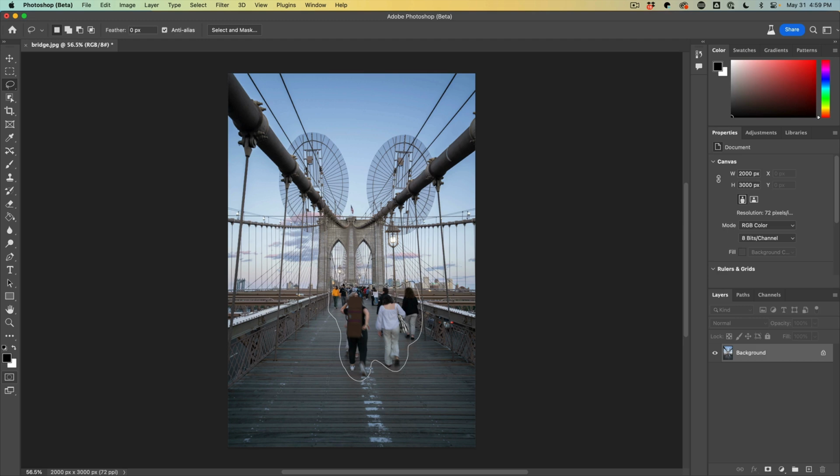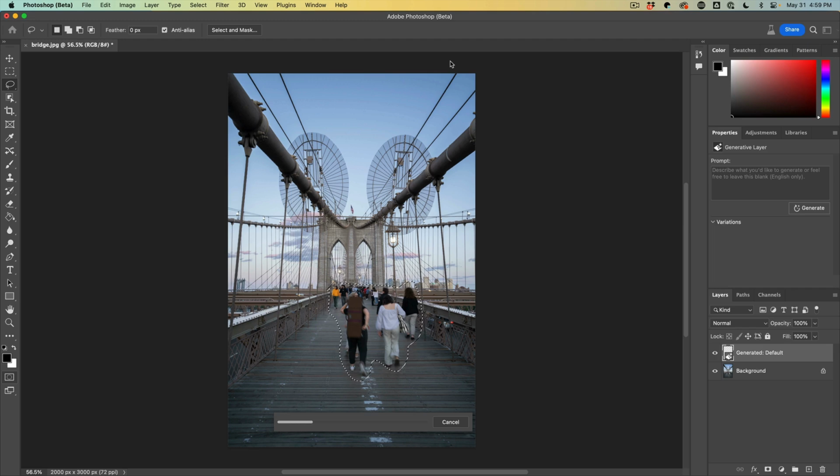And let's just select everybody here. And then we're going to hit generative fill. Now we're not going to put anything in there. We're just going to hit generate and see if it can just replace it with the background.